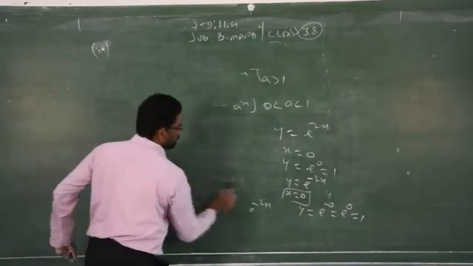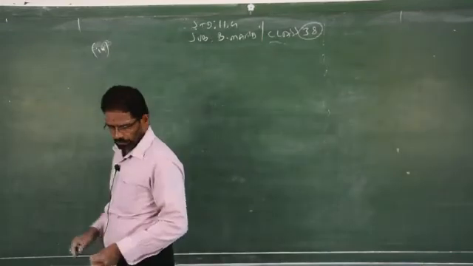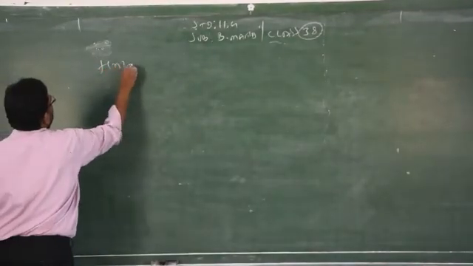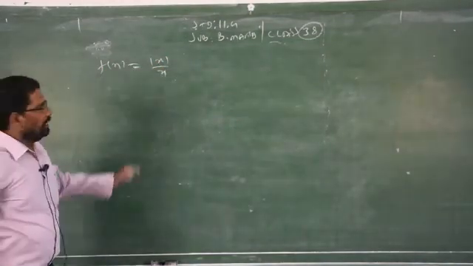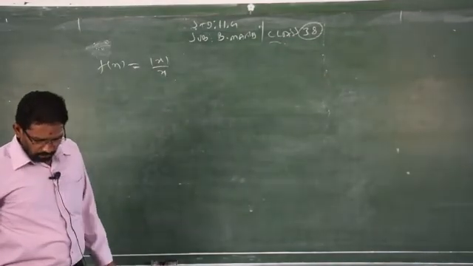Last problem of this exercise is f of x. F of x is equal to modulus of x by x. It is called a sine function. What is the name of this function? Sine function, that is modulus of x by x.